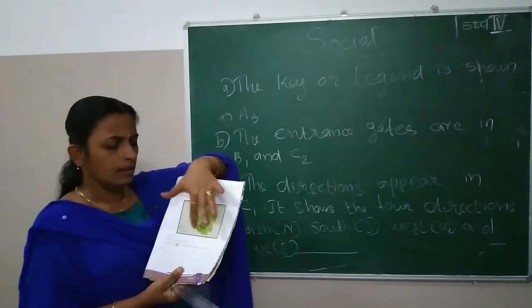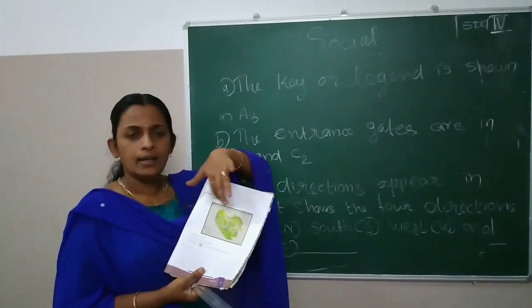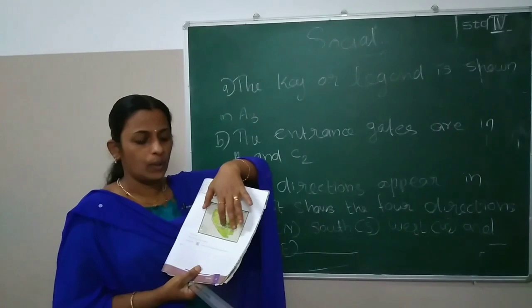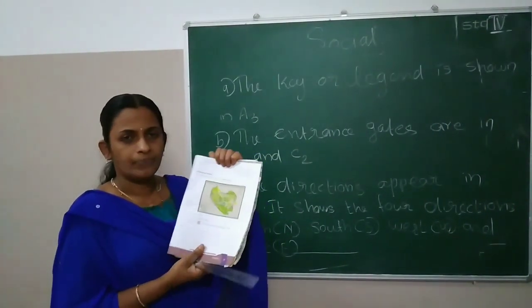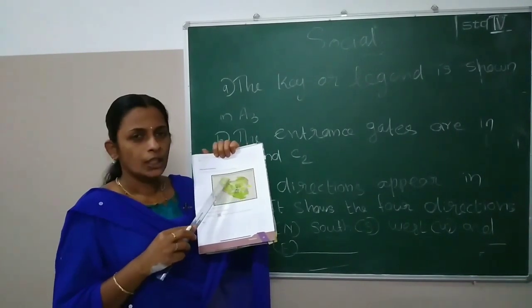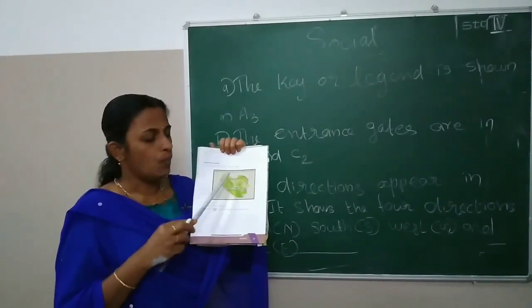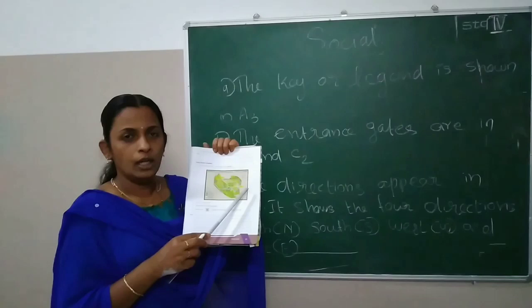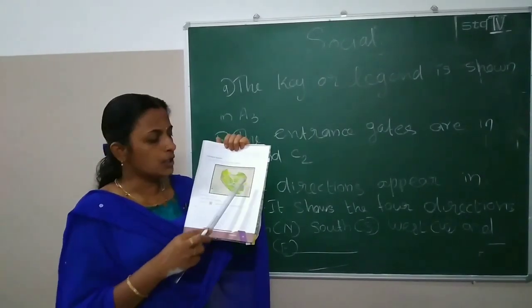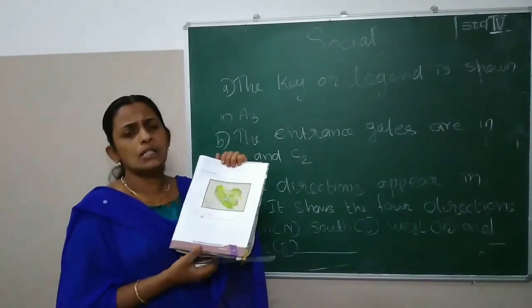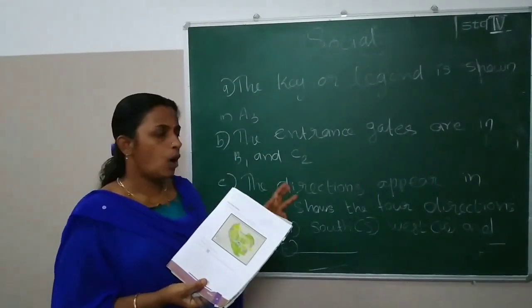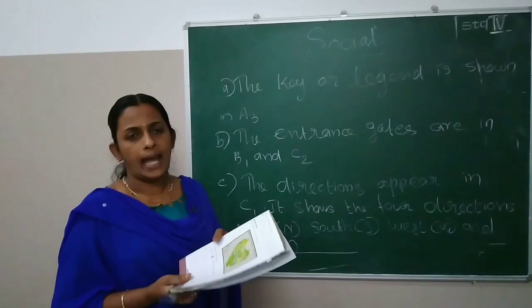Legends or keys are shown in A3. Second one, where are the entrance gates? How many gates do we have? 2 gates are there in the picture. One is in B1 and another one is in C2. And direction was in C1. What does it mean? It shows 4 directions: north, south, west and east.